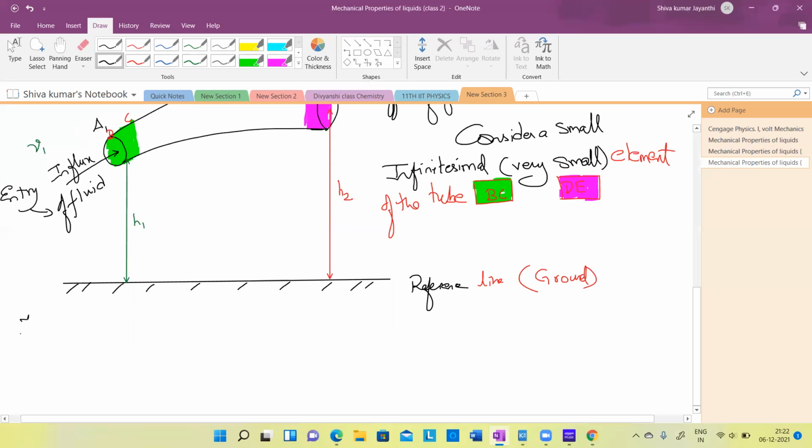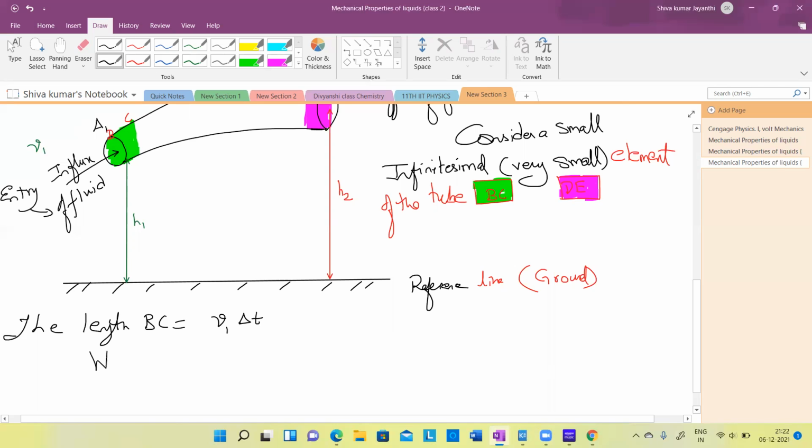So the length BC, that means the length B to C, is going to be velocity V1 into the small time delta t in which it has moved from B to C. So a motor has pushed the liquid from B to C.